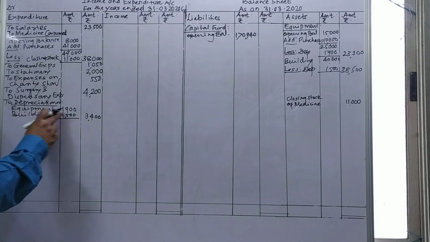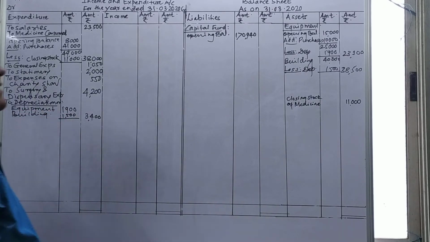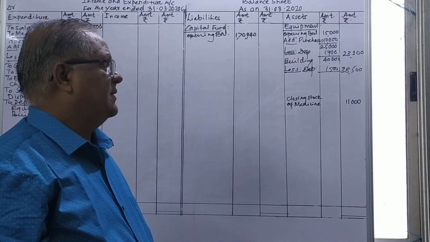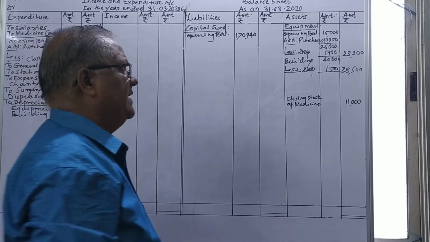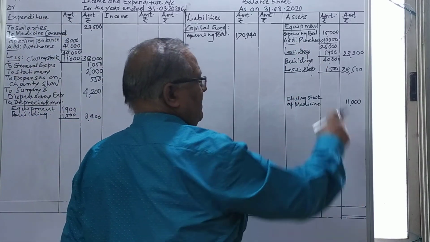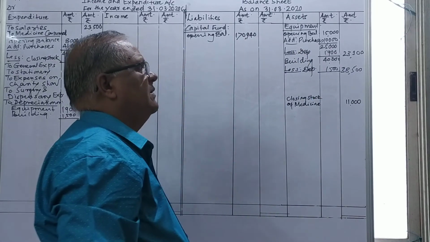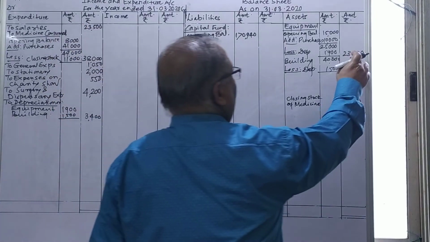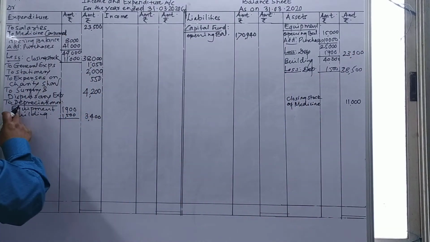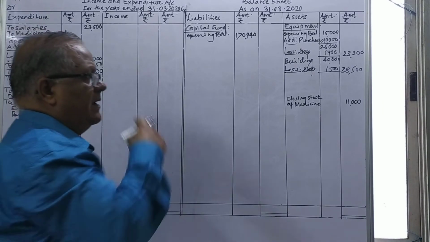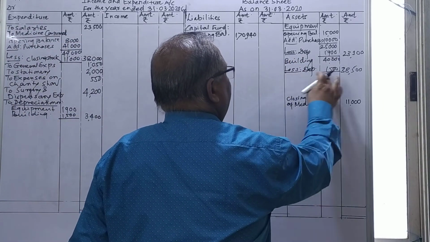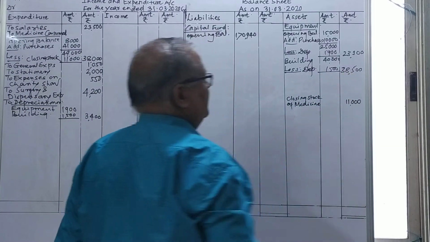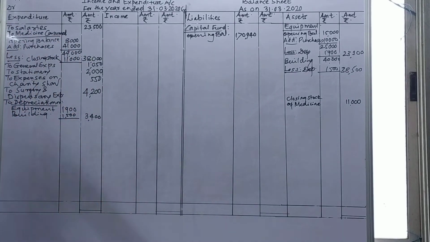So depreciation on equipment 1,900, building 1,500. Equipment I deduct 1,900 because there is an opening balance of 15,000, additions made 10,000, total 25,000. From that, depreciation given 1,900, making the deduction, the amount goes to the outer column as 23,100 rupees. The same I have shown here, depreciation on equipment 1,900. Like that, building is also given, building 40,000 less depreciation 1,500. After deducting depreciation 1,500, the amount goes to the outer column as 38,500. Then the same I have shown here.